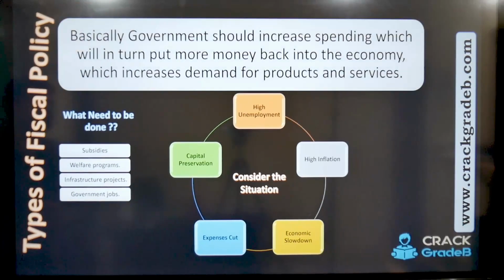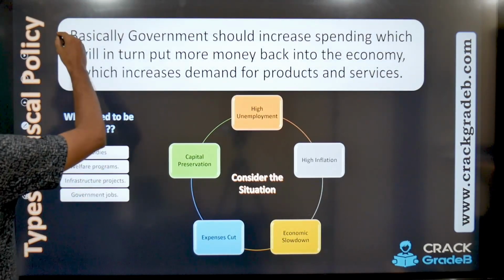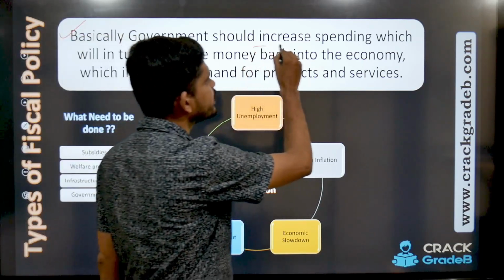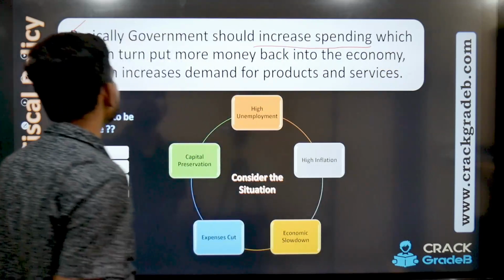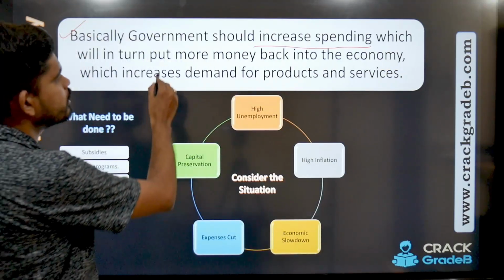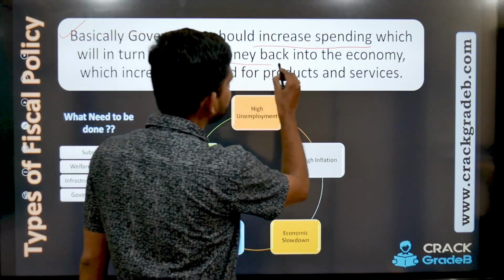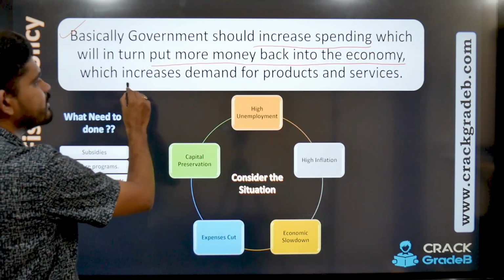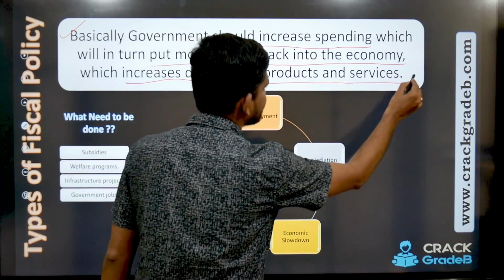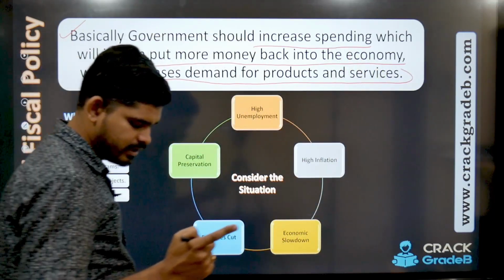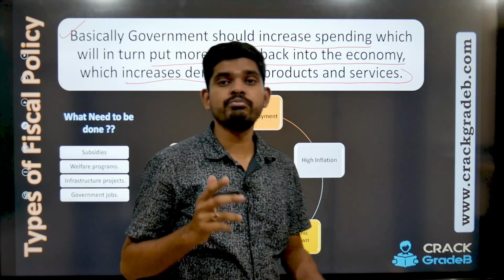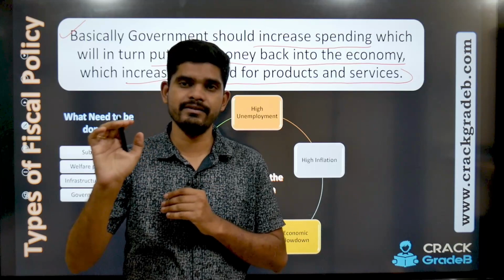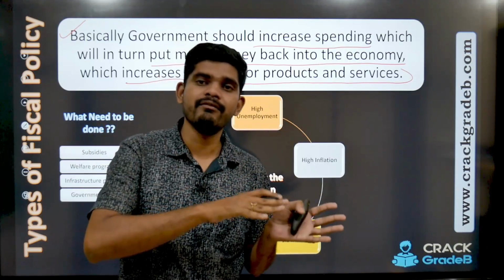Then let's move further and understand what basically government should increase spending. Keywords: increase spending, which will in turn put more money back into the economy, right? Which increases demand for products and services. And once government succeeds to build the demand for the goods and services, the economy starts to rise, because who will buy this? And when will demand come?